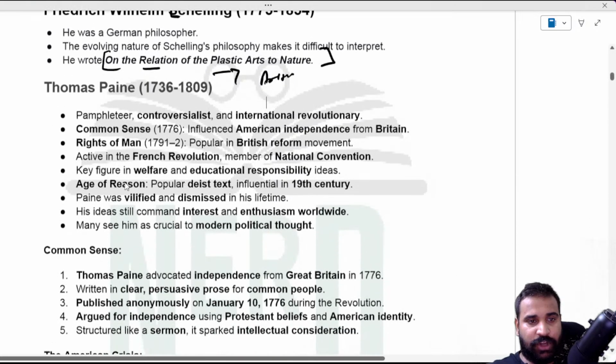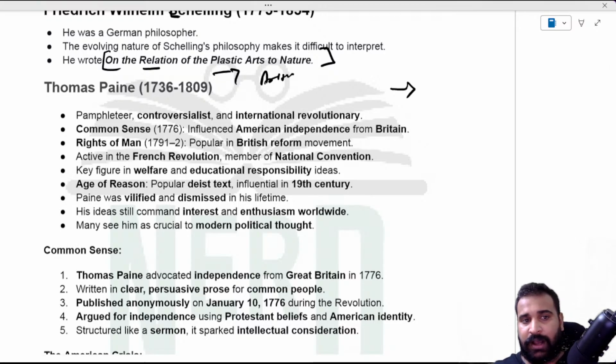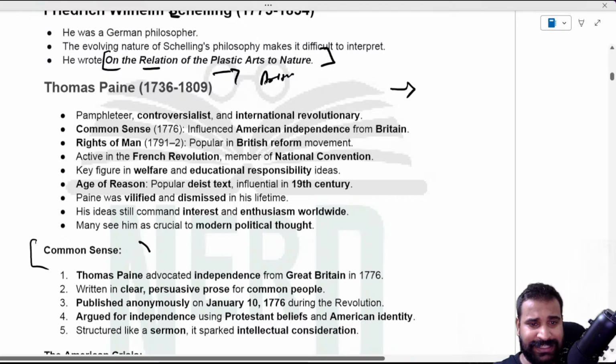Okay, let's talk about Thomas Paine. We already talked about Thomas Paine in our previous session, so we can kind of ignore him, because we discussed him in our recent romantic period session. What we have to know is that he wrote Common Sense, very important, and he was active in the French Revolution.